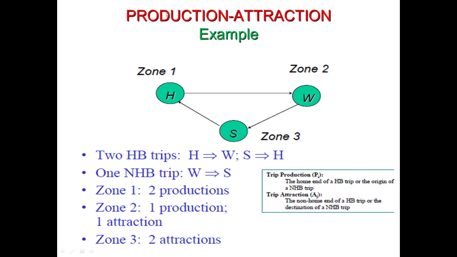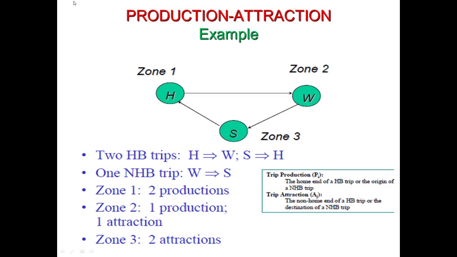So for zone 1 we have two productions. Both the productions are because it is the home end of a home based trip. So zone 1 is the home, and it is the home end of the home based trip which is from home to work, and the second is from school to home. It is also a home based trip, and home is the home end for that trip. So it has two productions.